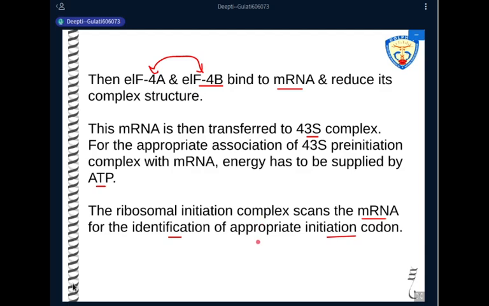But what I've written here is appropriate. Appropriate means the first AUG might not be the initiation codon. The initiation codon has to be present in a correct frame. It's present as a correct consensus sequence. Only that AUG will be recognized as the initiation codon.